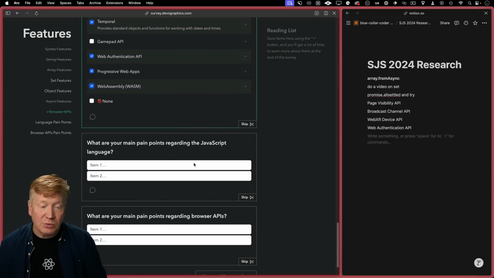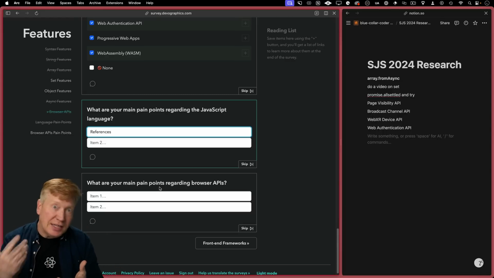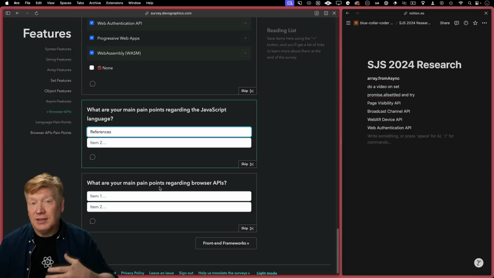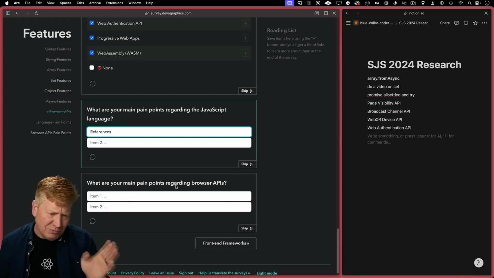Okay, these are interesting questions. Pain points regarding JavaScript language, references. I would say that's the biggest one. See, a lot of folks are getting messed up with references. They don't understand how to do memory management in general in programming languages. They don't understand that JavaScript still retains a stack and a heap, and you have to know that sort of stuff. And that's called references. And they mess up by like changing a value in one array, and magically it just changes in another array, which happens to be referencing the same array, whatever.